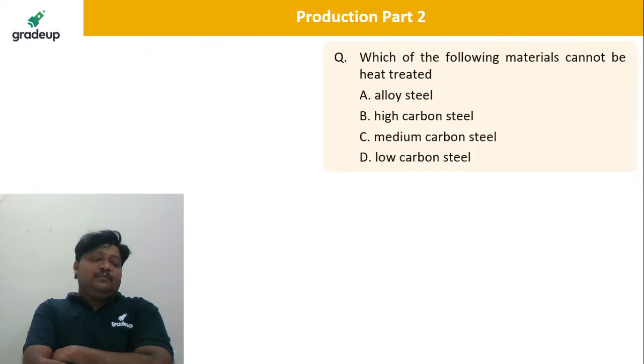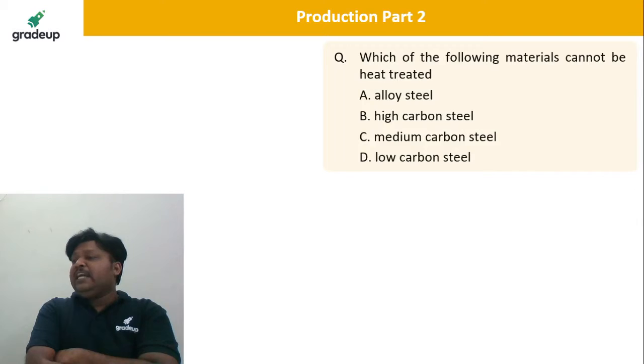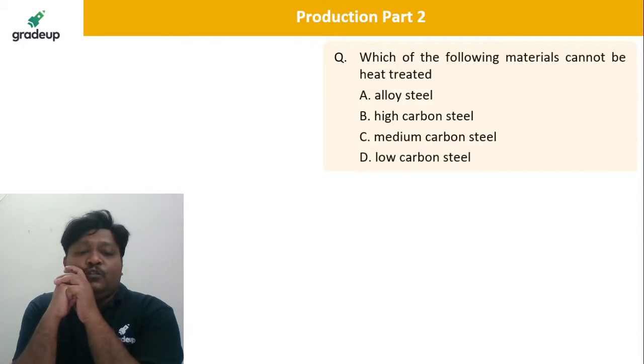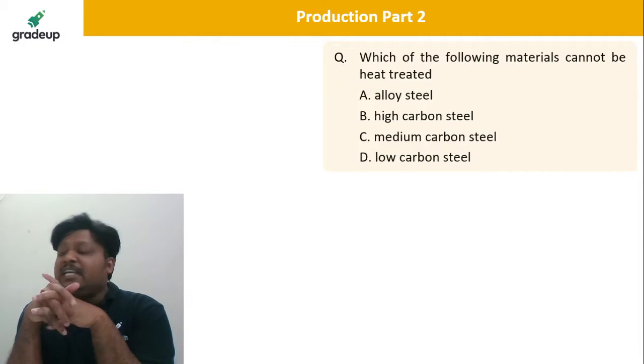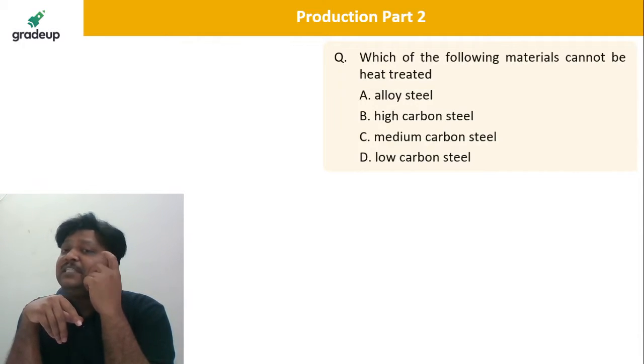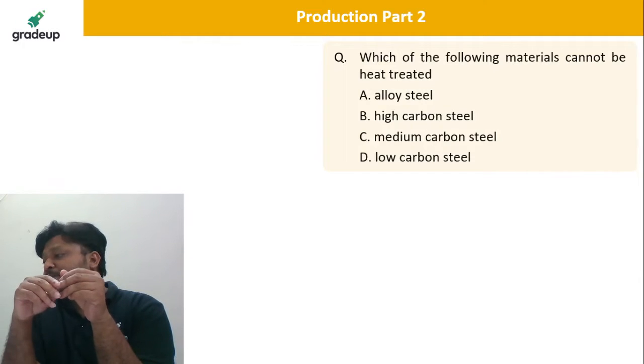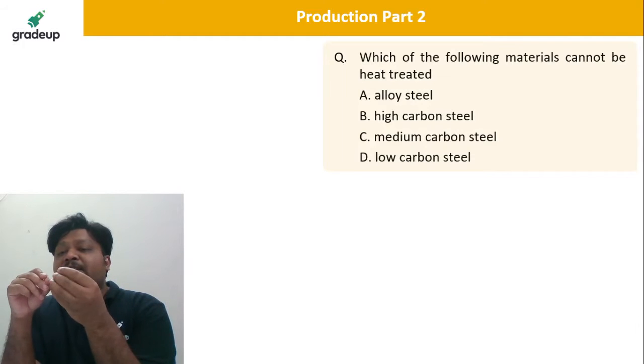See, heat treatment is basically done to improve some properties, isn't it? Say the strength, hardness, ductility, whatever. So very ideal materials are the low carbon steel, and the materials which cannot be heat treated can be alloyed.